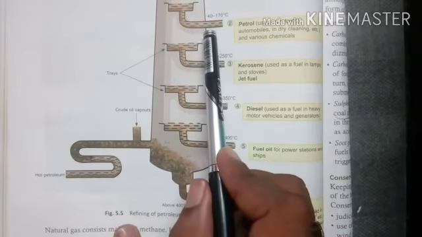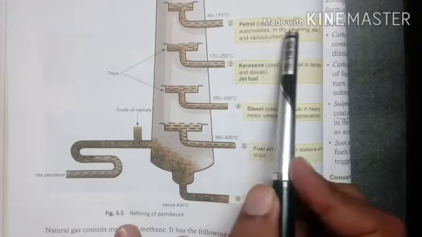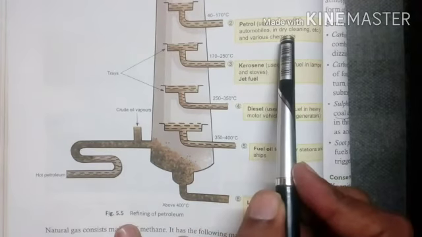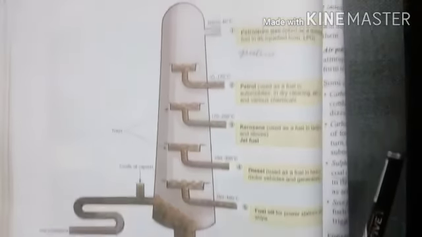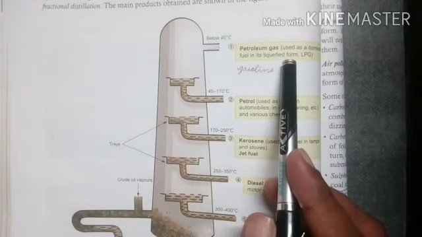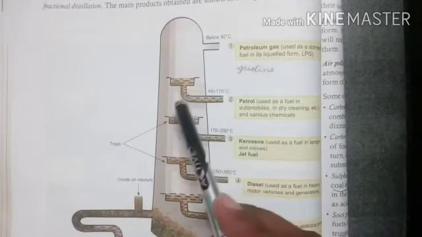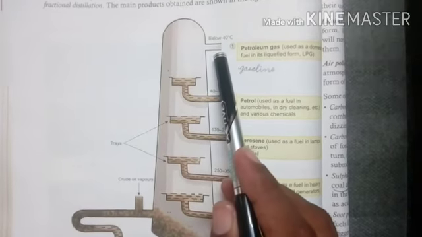At 70 to 170 degrees centigrade we get petrol, used as fuel in automobiles, in dry cleaning and for various chemicals. And at last we get petroleum gas, called LPG, which you use, because it is very light and it is at 40 degrees centigrade.